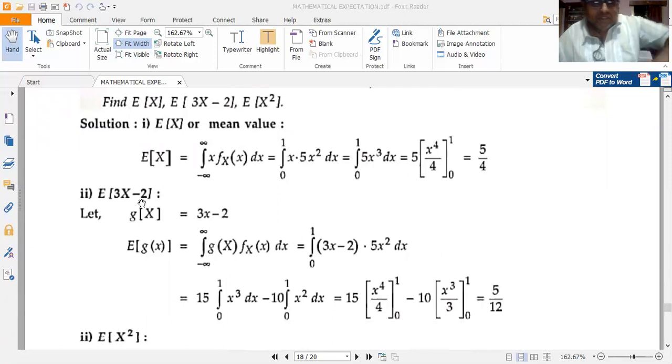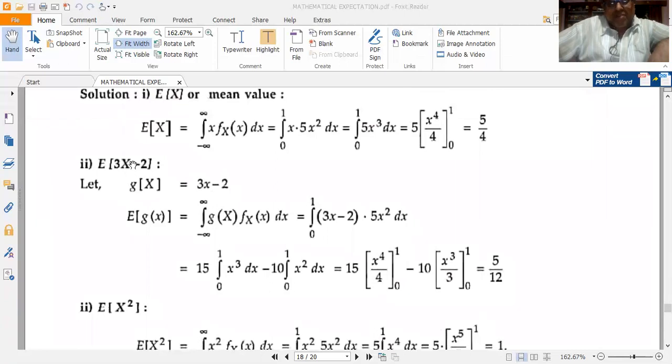E of 3x minus 2. So there are two methods to solve this. Let me follow this method. Since I have got 3x minus 2, 3x minus 2 can be thought of to be a function, g of x, which we considered in the first video, right? Let g of capital X be equal to 3 capital X minus 2.